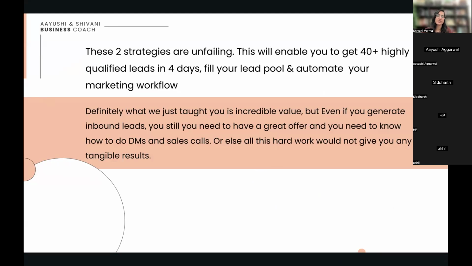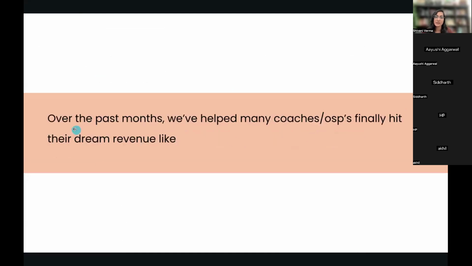And definitely what we just taught you is incredible value, but even if you generate inbound leads, you still need to have a great offer, right? Even if people are coming to you on a sales call, you need to have a great offer to show these people, and you need to know how to do these DMs and these sales calls as well, or else all this hard work of creating and promoting these lead magnets would not give you any tangible results. Over the past month, we have helped many coaches and OSPs finally hit their dream revenue.